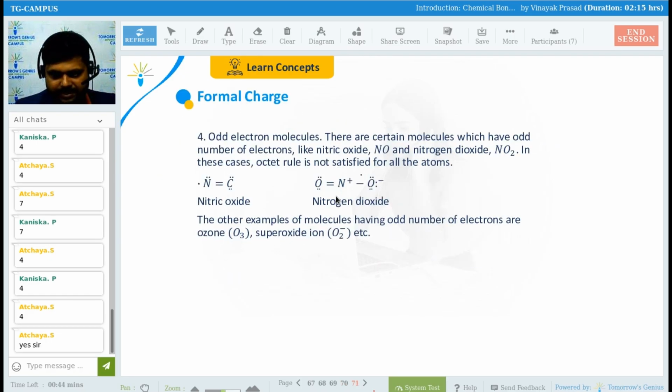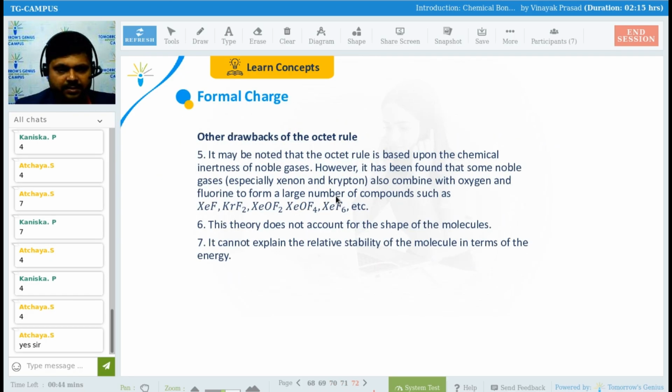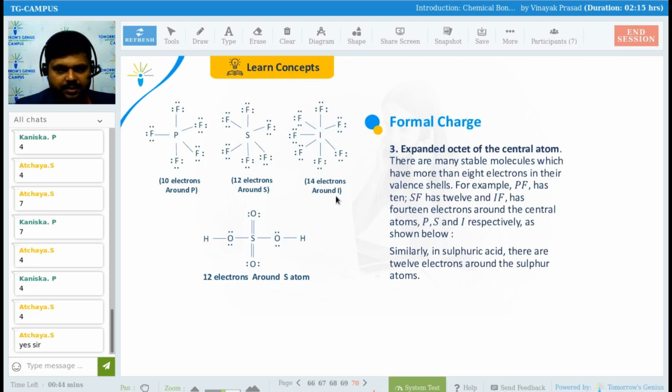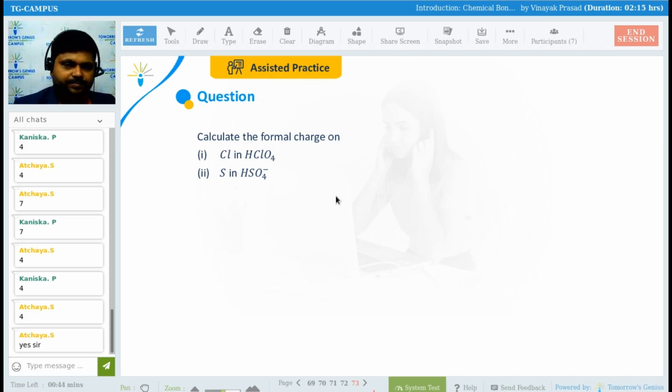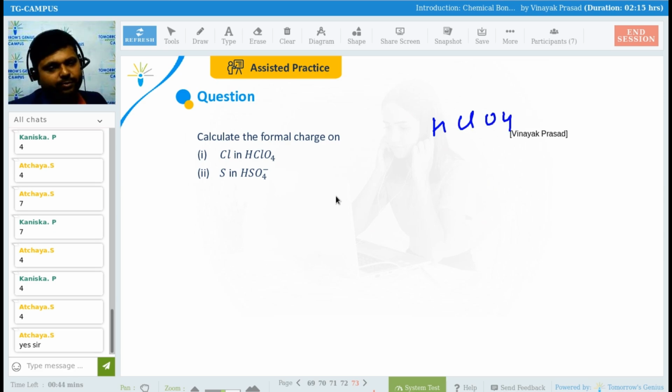We have discussed all these things. If I ask you this question, what is the formal charge on Cl in SClO4? How will you find this? You have to find the formal charge on chlorine.